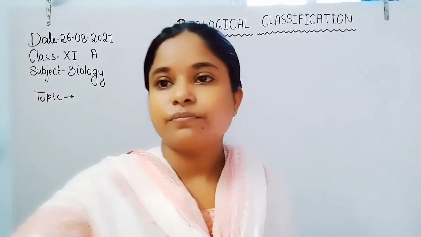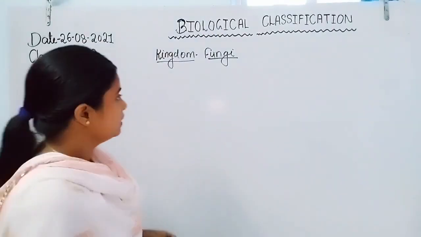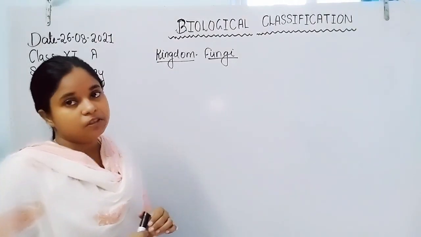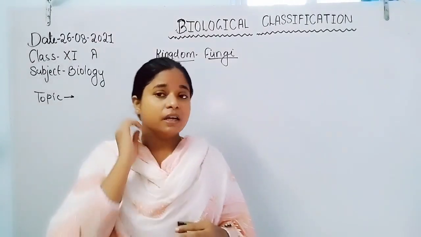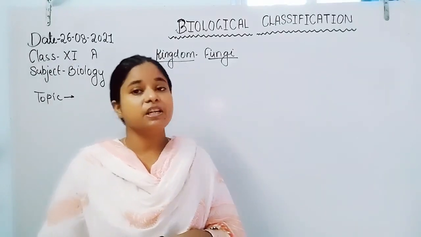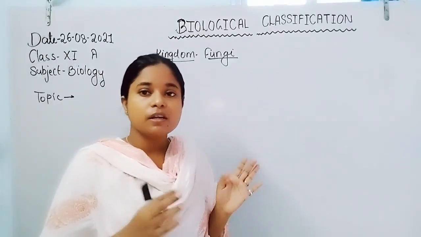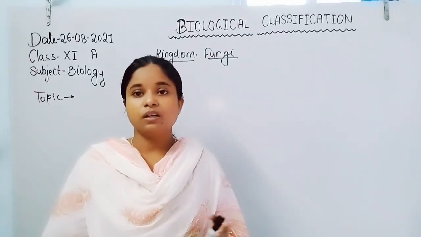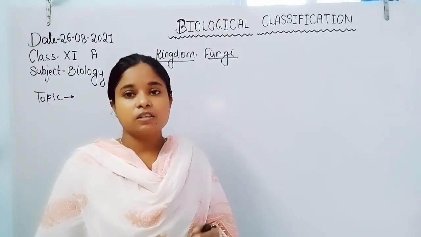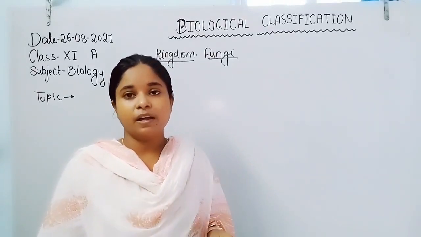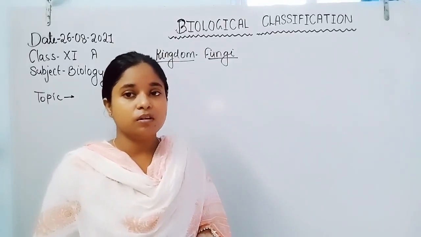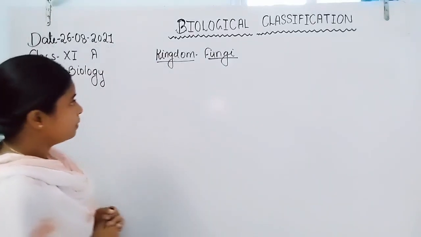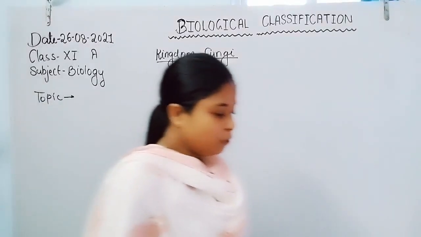Now, coming to today's topic, kingdom Fungi. The living organisms of kingdom Fungi show huge diversity among the individuals. They are parasitic, growing on a living organism, or they grow as saprophytes on decaying substances. Their cell wall is formed by chitin.